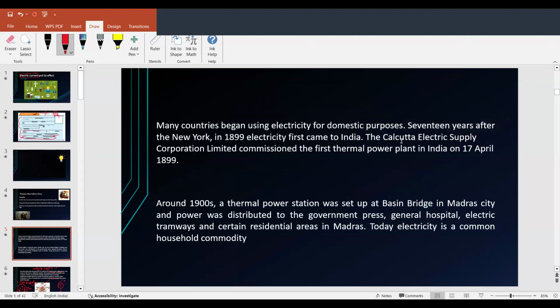The first power plant was the Calcutta Electric Power Supply Corporation Limited. It was the first thermal plant in India, in 1899. And then around the 1900s, a thermal plant was set up at Basin Bridge in Madras, and the power was distributed to the government press, general hospital, electric trams, everywhere. Nowadays we use electric current everywhere. It's not only in hospitals; in every household and community, we use electric current. Yes.